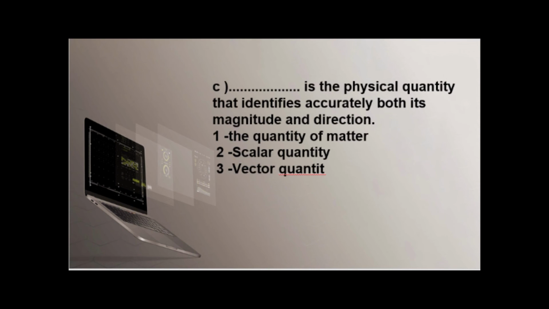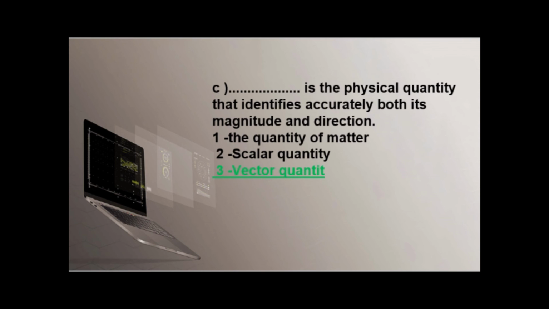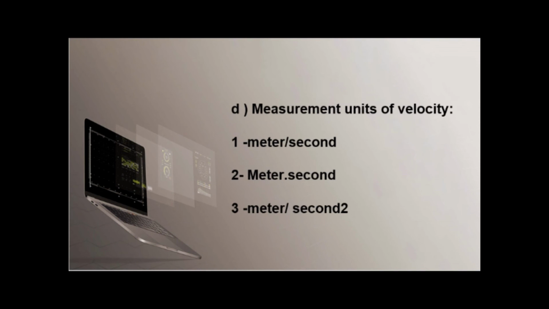Question number C. Blank is the physical quantity that is defined by magnitude and direction. That is the definition of quantity of matter, or scalar quantity, or vector quantity. It is the definition of vector quantity. Question number D. Measurement units of velocity. What is the measuring unit of velocity? Meter dot second, or meter per second, or meter per second power 2. The correct answer: meter per second.